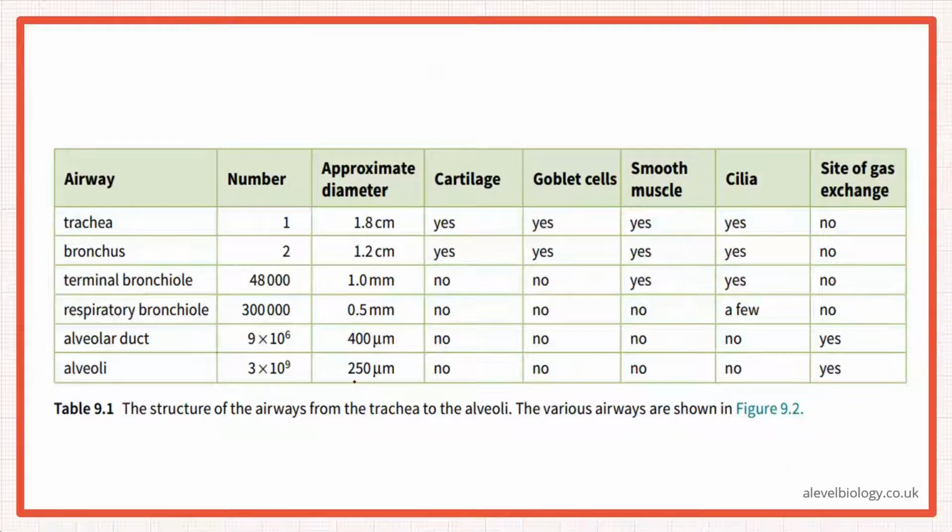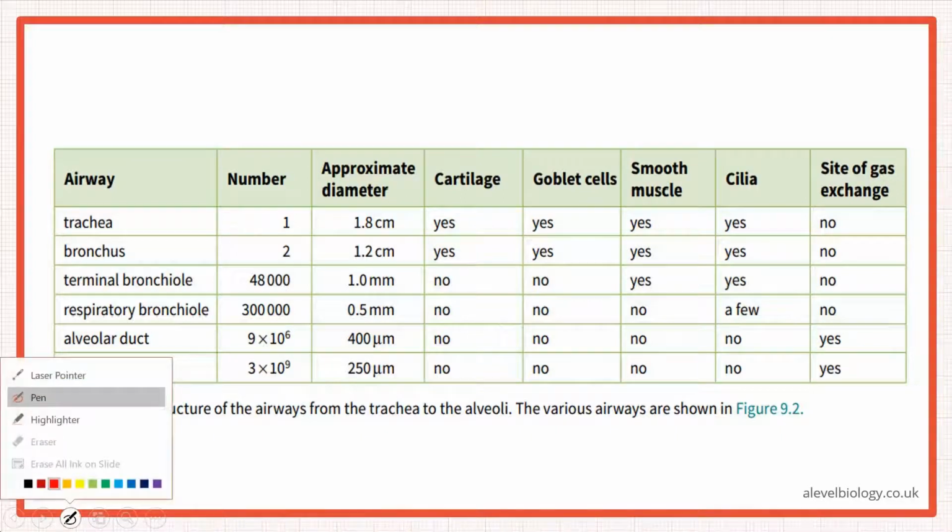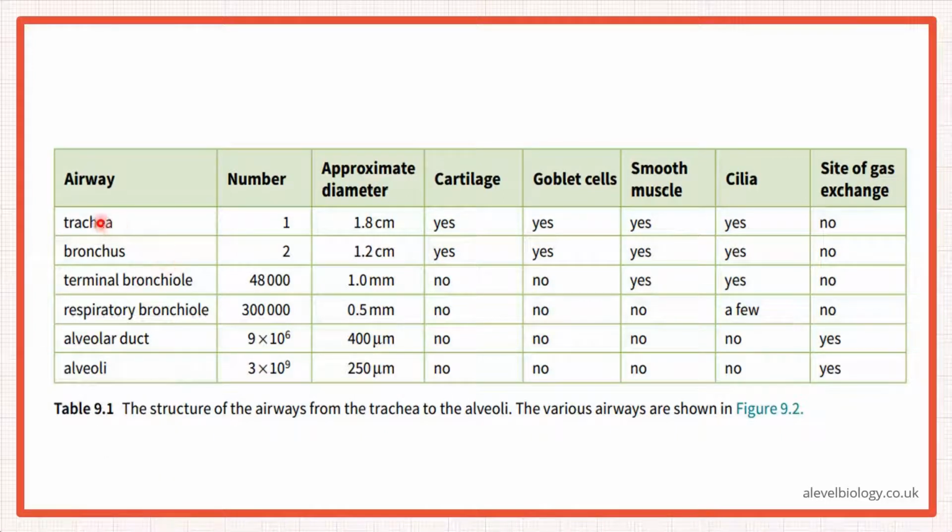Okay, then this table is from your book, and what I need you to see here is this. Again, look at the list, starting from trachea, then bronchus, terminal bronchiole, respiratory bronchiole, alveolar duct, and alveoli, and then look at the number. So trachea is only one, okay? Then it divides into two bronchi, right and left. But then look at the terminal bronchiole. Look at how the number has increased, 48,000.